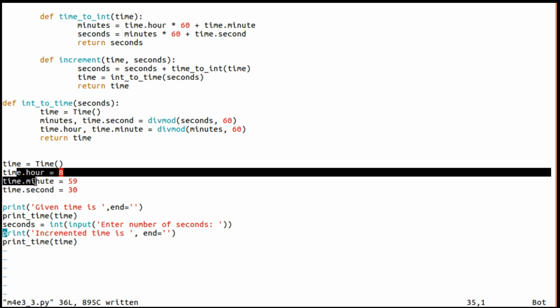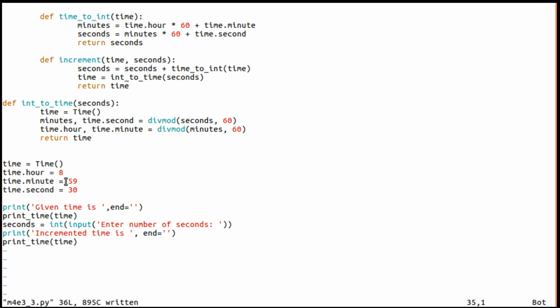So we have initialized time to 8 hours 59 minutes and 30 seconds. Given time is, it is going to print the time. Now to print the time, what is the change? We should call print time on the time object, time dot print time, and no need of any arguments here. And seconds is equal to s, enter number of seconds, and incremented time is print time.